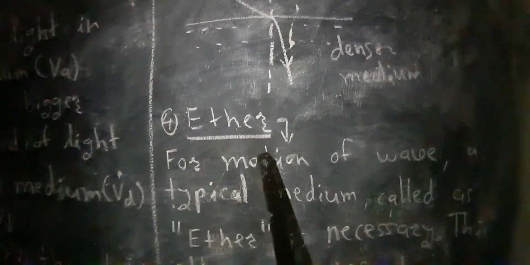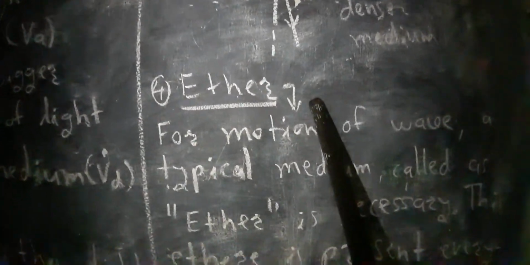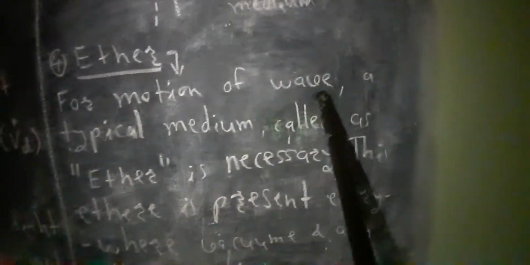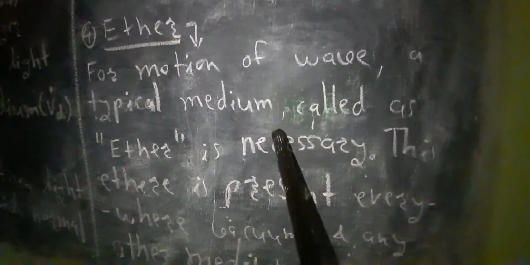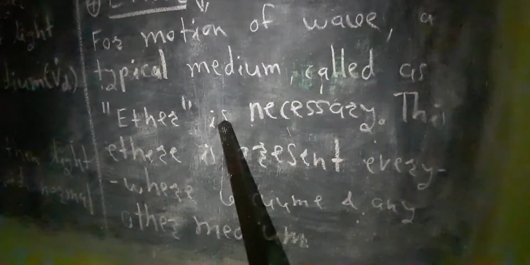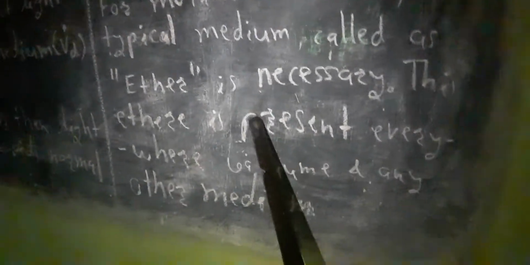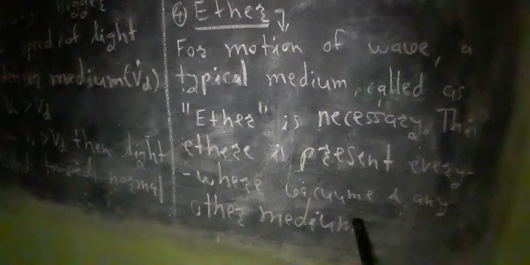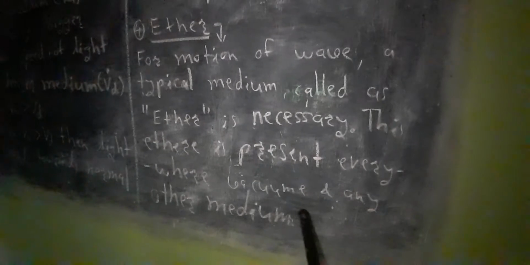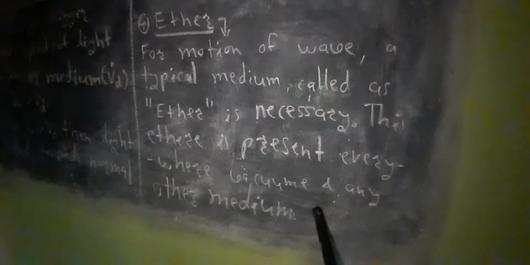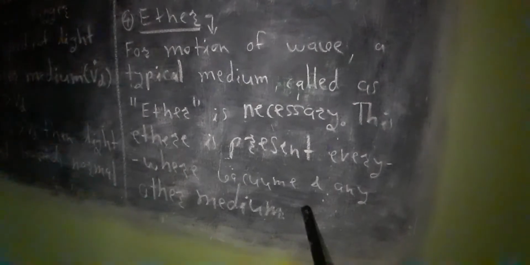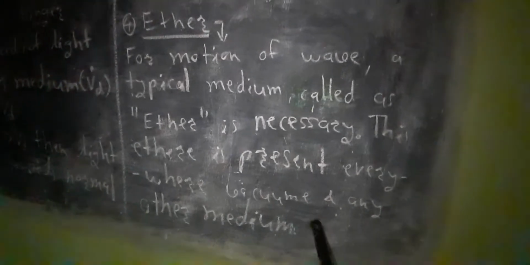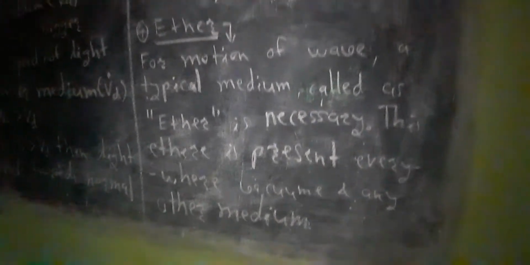Now the fourth concept, a very important concept, the concept of ether. According to scientist Huygens, for motion of the wave, a typical medium is necessary. This medium is called ether, and this ether is present everywhere in vacuum as well as any other material medium like glass, water, air. So everywhere this ether is present. Keep in mind, ether is not a gas and does not consist of particles. It is imagination. This concept is given by scientist Huygens. So ether is necessary for motion of the wave.